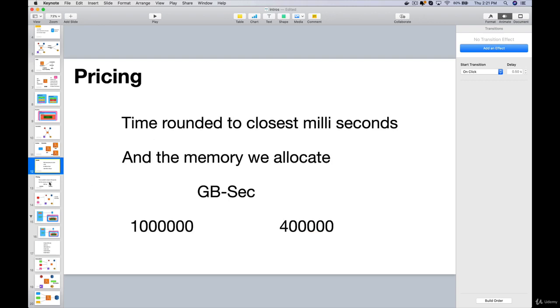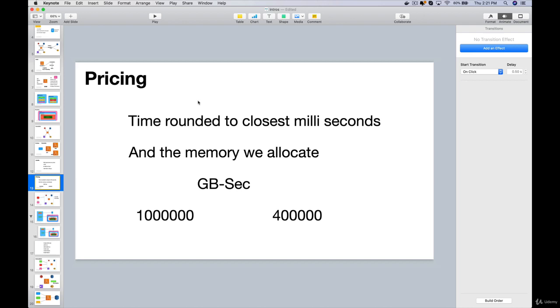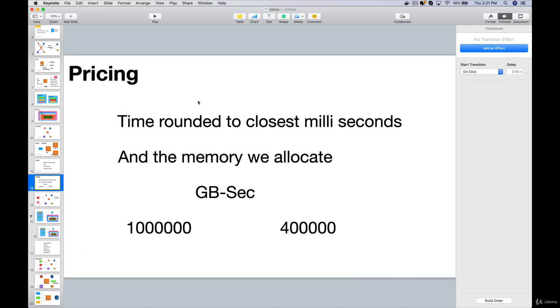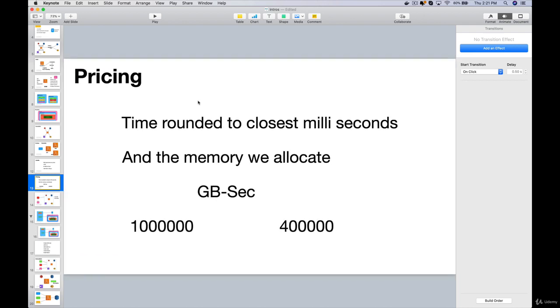The last and very important thing is pricing. How are we charged when it comes to lambda functions? Two factors determine how we are charged. We are charged on usage basis. That is the whole concept of serverless programming and lambdas. Typically, if we are using application servers, we are charged for however long we are using a EC2 instance or any other environment within AWS, but that is not the case in lambdas.